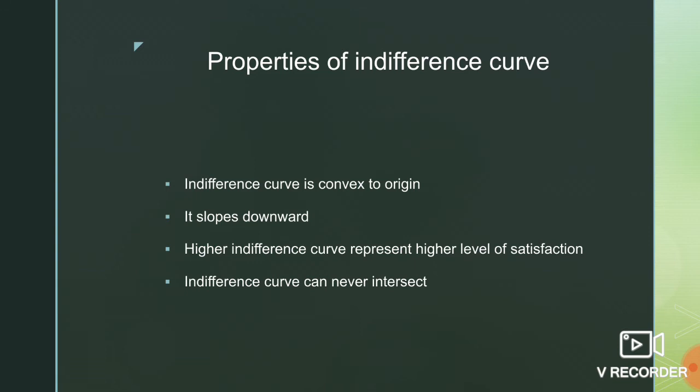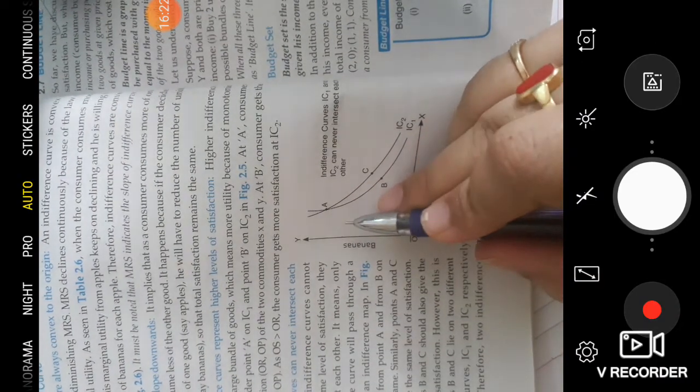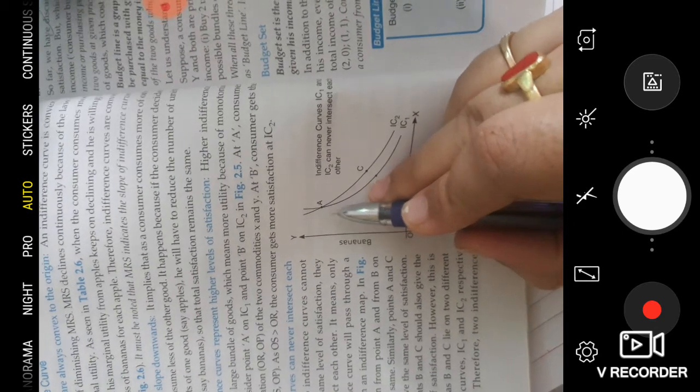So if we see the indifference curve, it is convex to the origin, it slopes downward, a higher indifference curve means a higher level of satisfaction, and the last point, indifference curves can never intersect. As I said, indifference curves will never intersect.